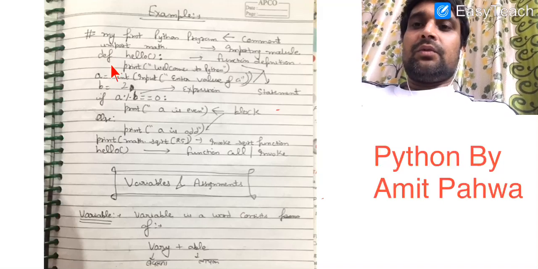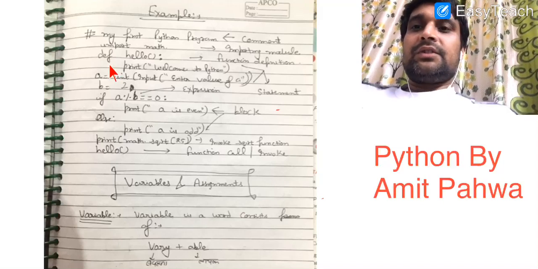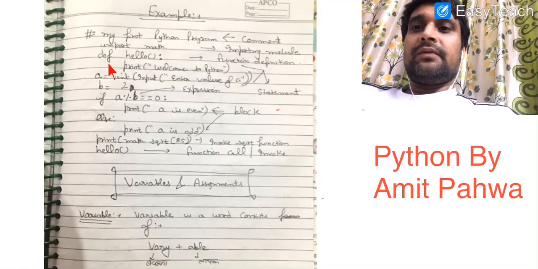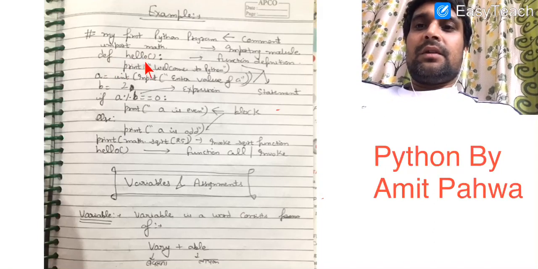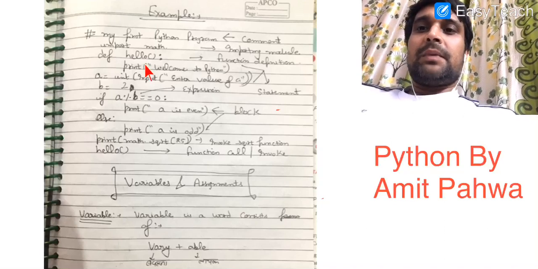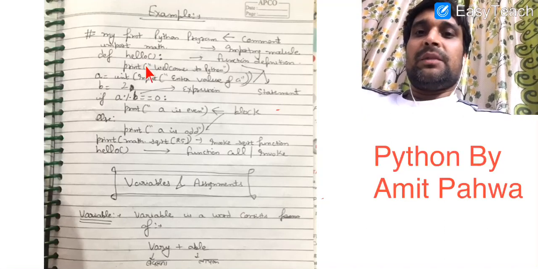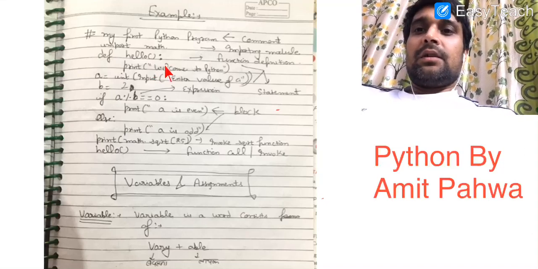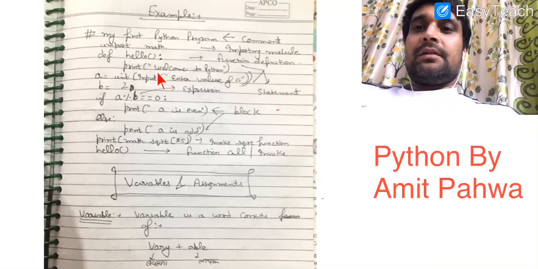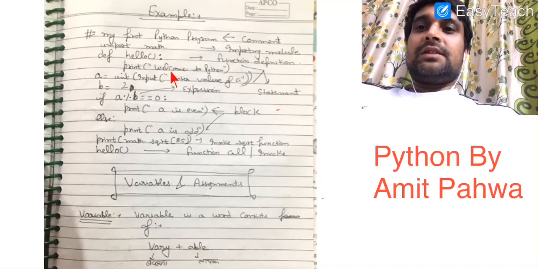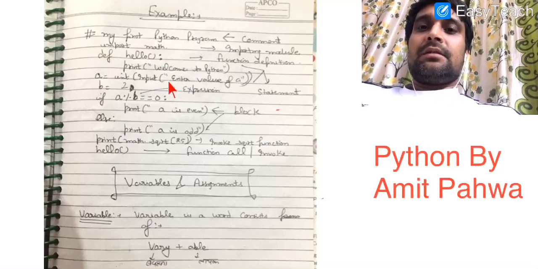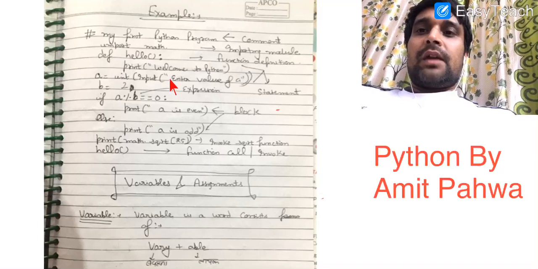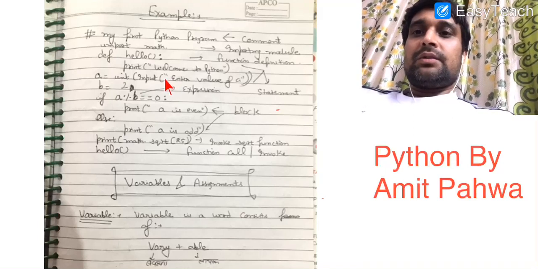Thereafter we are defining a function. A function definition begins with the keyword def. Then we write a valid identifier. We write the name as hello. A function may or may not contain parameters, that we will discuss later. Then colon sign. Now print. It means this print statement will execute when the function hello is called. So this print statement is part of the hello section, or it is a block or a suite.